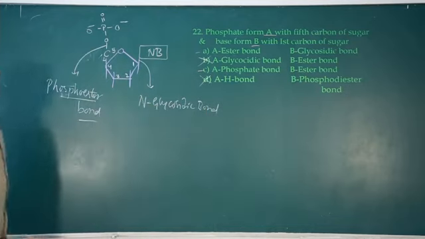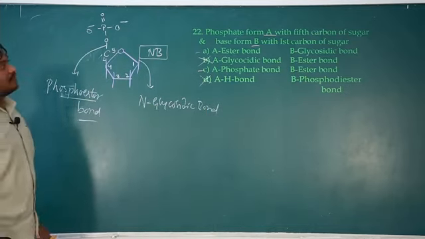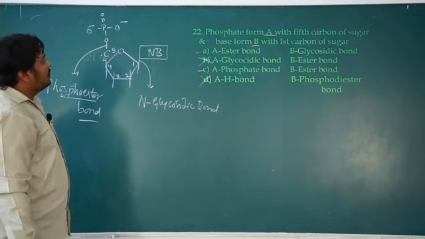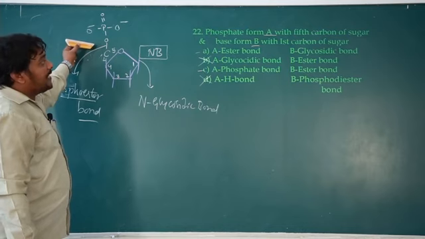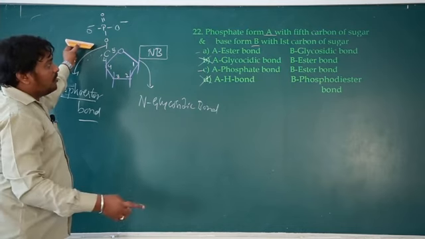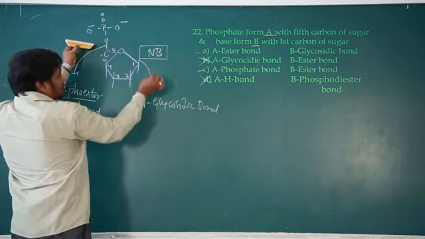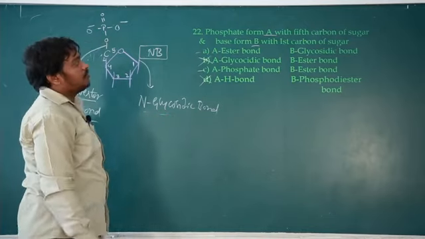So we have to identify between the two. The 5th carbon of sugar forms a phosphoester bond with the phosphate, and the nitrogen base forms a dash bond with the 1st carbon of sugar. What is it? It is an N-glycosidic bond. So go for glycosidic bond.